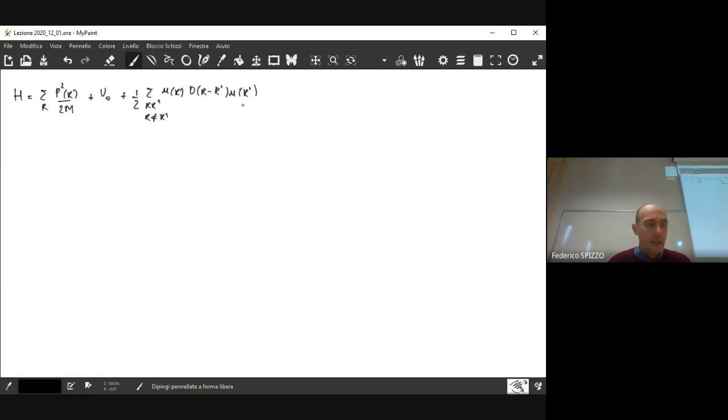So this was the initial expression for the Hamiltonian, and in that case, P was the momentum of the ion in position R, and U is the displacement of the ion in position R.